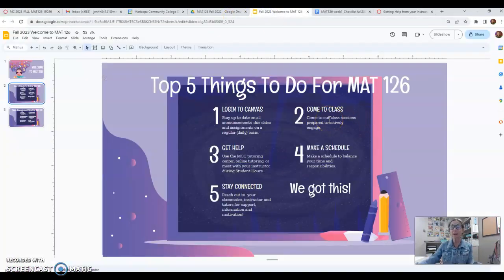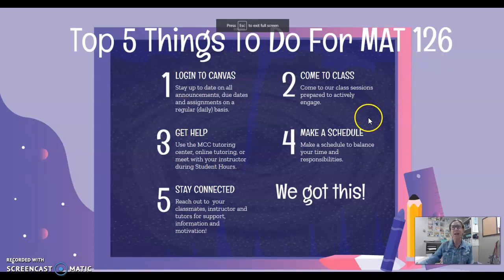Tip number 2, you've got to come to class, okay? And when you come to class, be prepared to participate. Our class is active, it's engaging, it's student-centered. You'll be working with your classmates. You'll be working with our embedded tutor. We have a student tutor in our class who's going to be there with us every day to help us along the way. And the nice thing is he also works in the tutoring center.